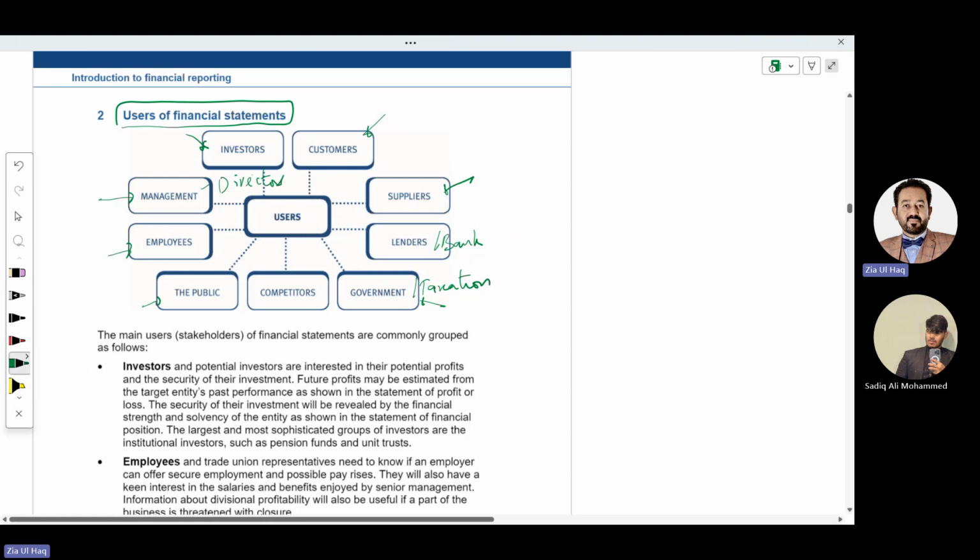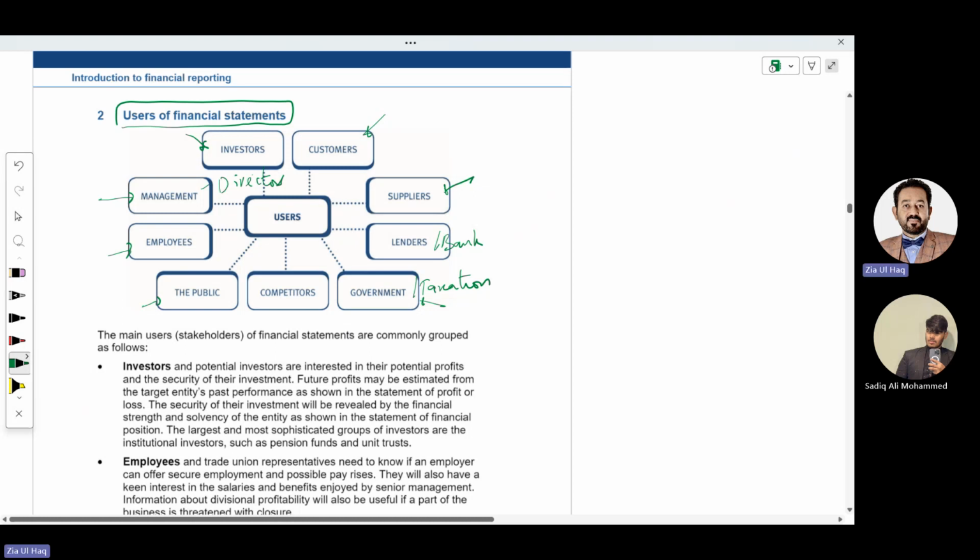Stable means the economy will be stable. And if a big company is not generating sufficient profit, this means this company's business can close down in future. And if this business closes down, this will affect the economy of the country. That's why sometimes the general public need to look at financial statements of the company.